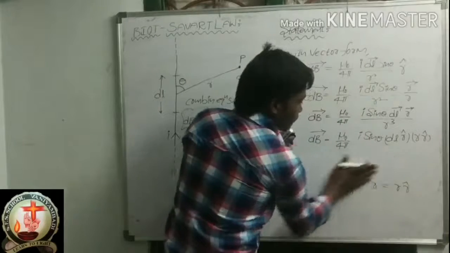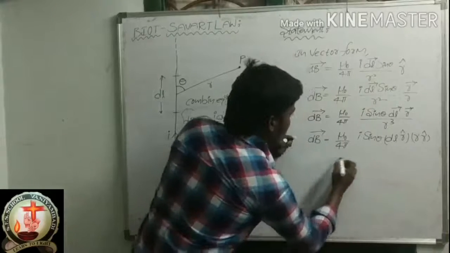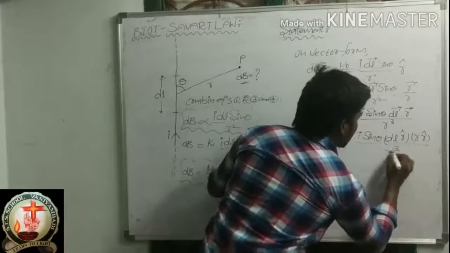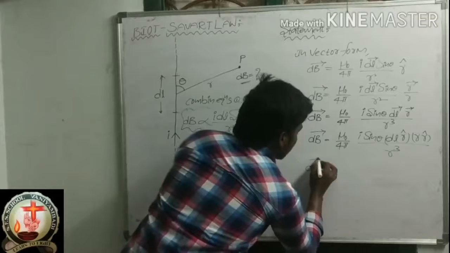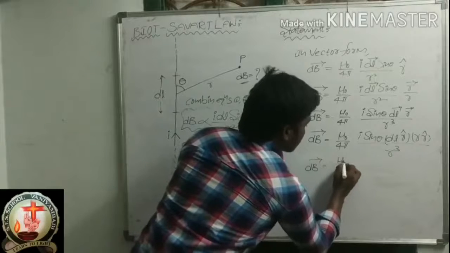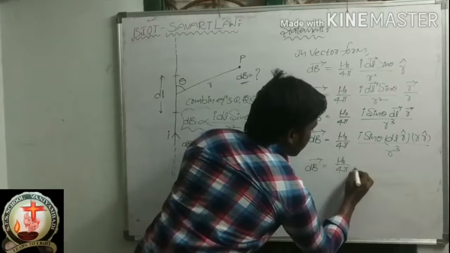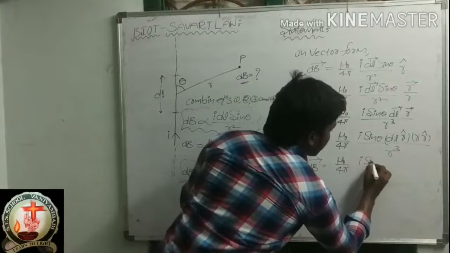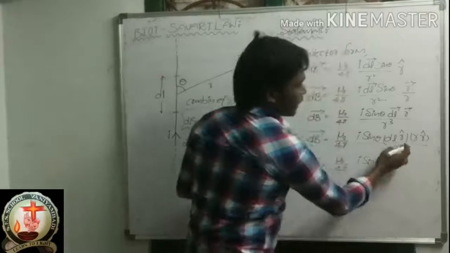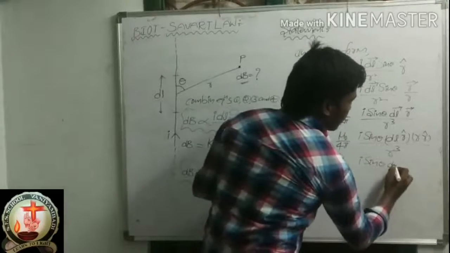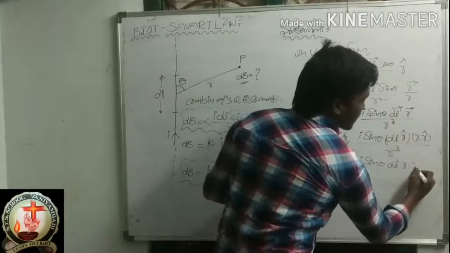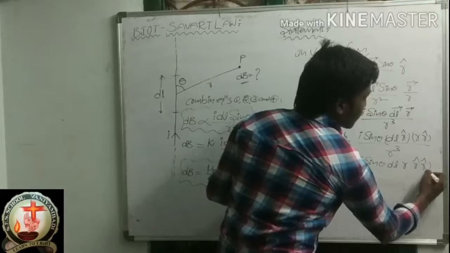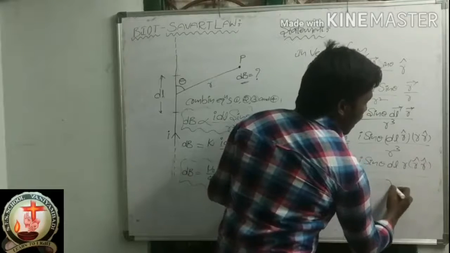Okay, now by r cube, db bar is equal to mu naught by 4 pi I sin theta. Here I am writing dl into r, and this r cap into r cap I am writing separately, r cap by r cube.